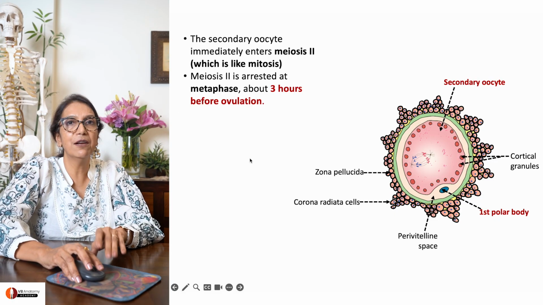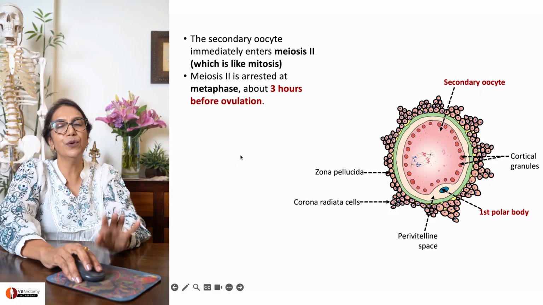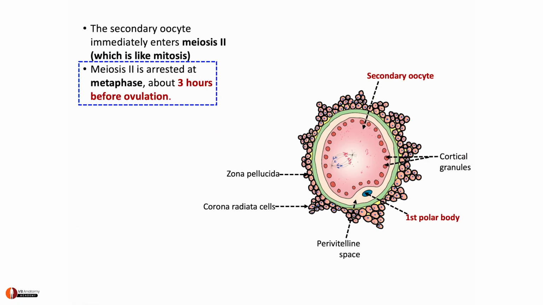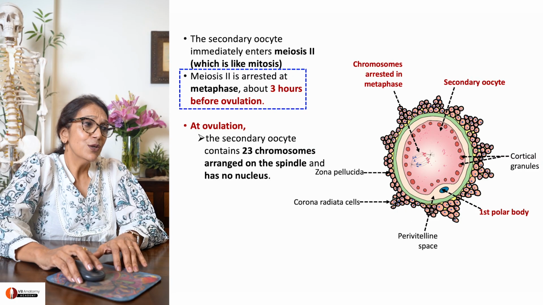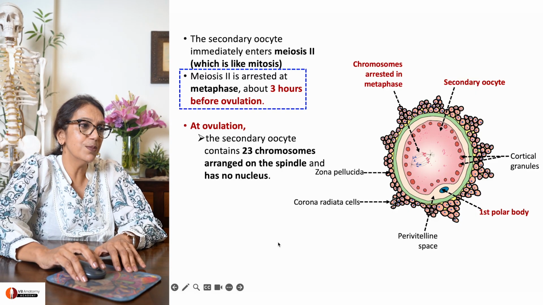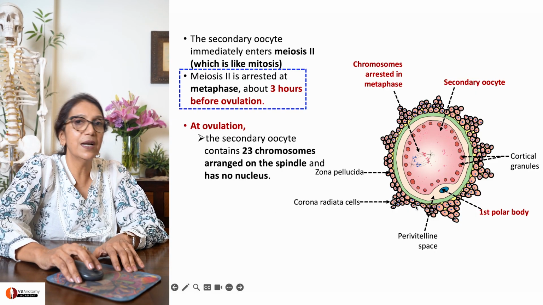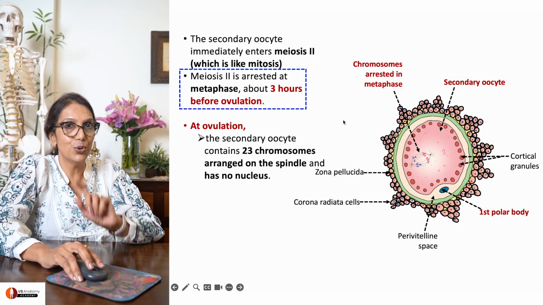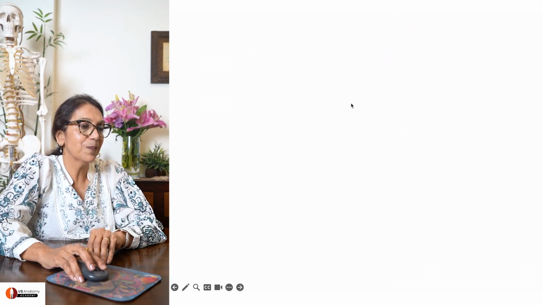Just 3 hours prior to ovulation, the cell division is again paused. Meiosis 2 is now in arrest. So at ovulation, the secondary oocyte contains 23 chromosomes arranged on the spindle and has no nucleus. Please remember, when you're drawing the diagram, they should not contain a nucleus.